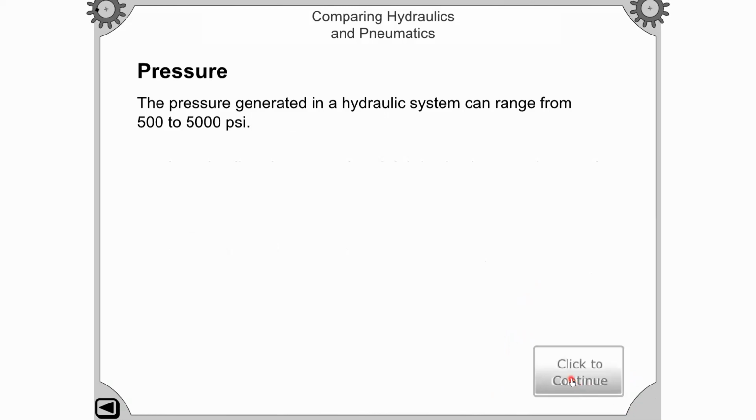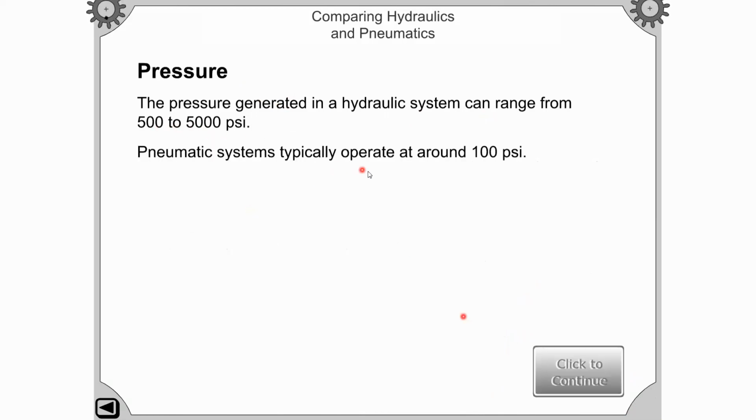Now, in terms of pressure, the pressure generated in a hydraulic system ranges from 500 to 5000 psi, and the pneumatic system operates around 100 psi. So if we require more pressure, the hydraulic system is used because of 500 to 5000 psi, and if you require less pressure, then the pneumatic system is used because the pressure is 100 psi.